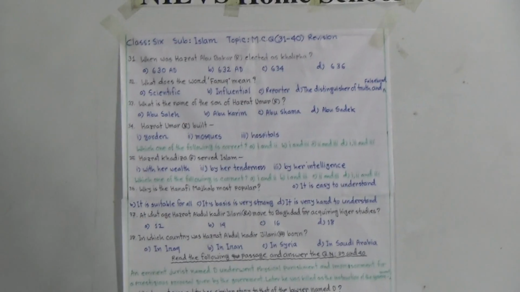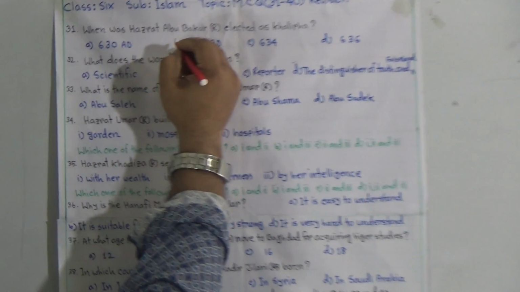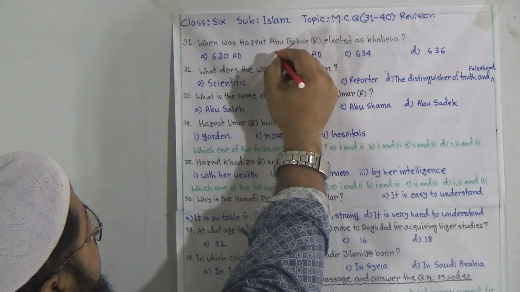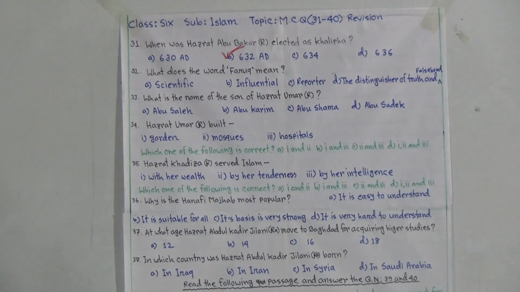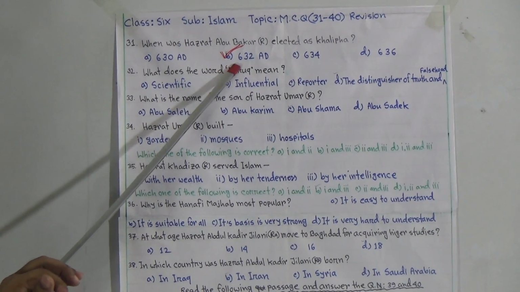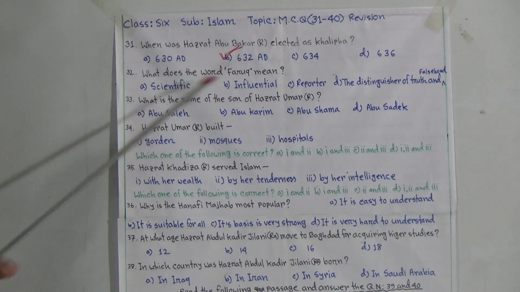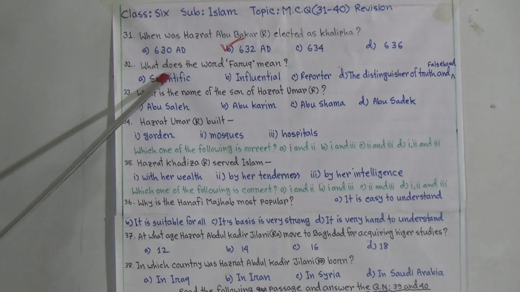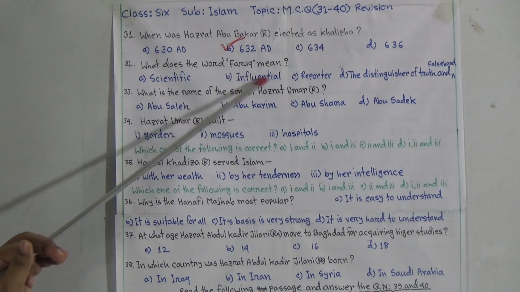B is the answer. He was elected as the Khalifa in 632 AD. So Hazrat Abu Bakr was elected as Khalifa in 632 AD. B is the answer. Now question number 32. What does the word Farooq mean?